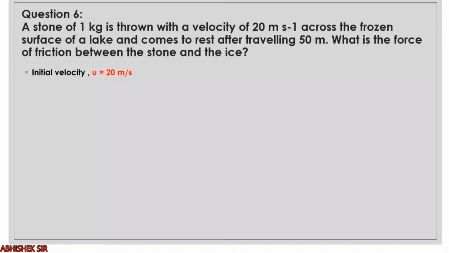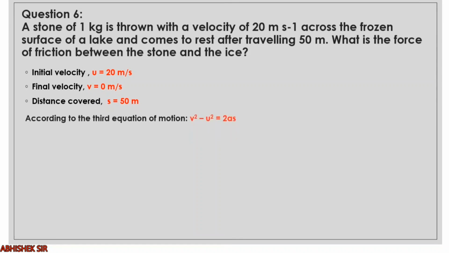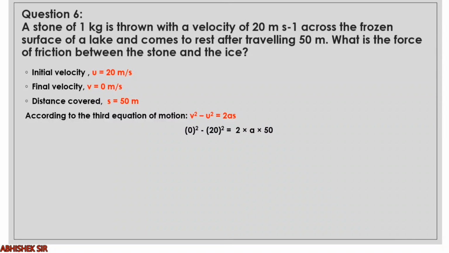Now see, initial velocity is u, that is 20 meter per second. Final velocity after it comes to rest will always be 0 meter per second. What is the distance covered? 50 meter. According to the third equation of motion, v square minus u square equals 2as. Right? So putting all the values, v is 0 square, u square is 20 square, 2 into a we are finding, s that is displacement 50 meter given. So minus 20 square equals 2 into a into 50. So the final answer will be a equals minus 4 meter per second square.